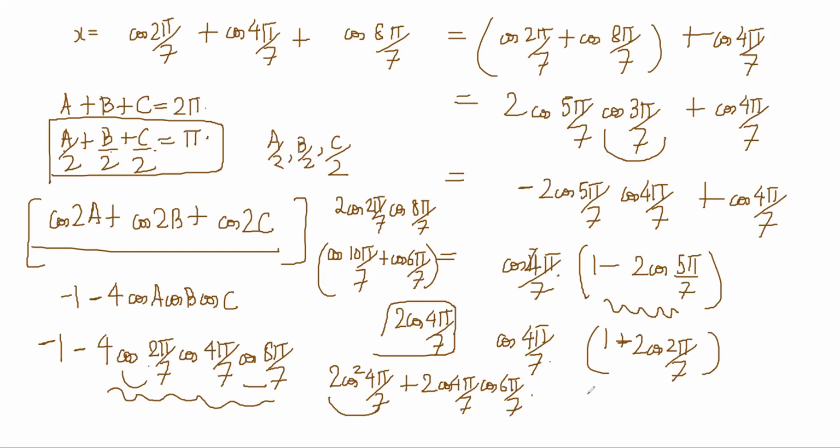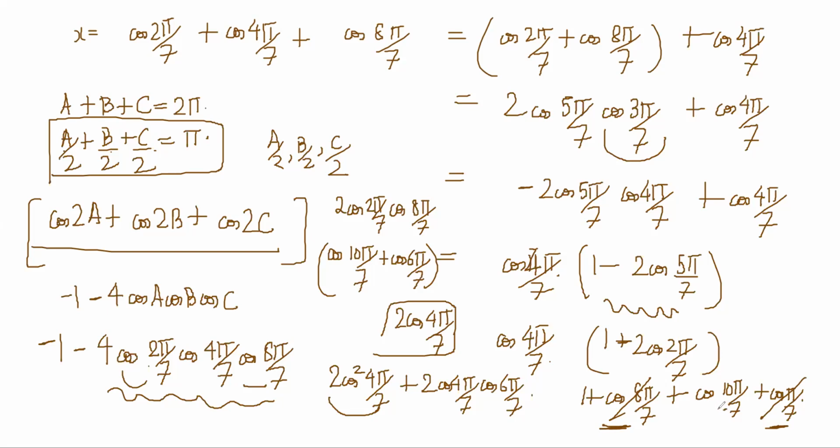And this becomes 1 plus cos 8π/7, which is 2 cos² 4π/7. And if you add, this is cos 10π/7 plus cos 6π/7, where 6π/7 is π minus π/7. This cancels, 8π/7 will cancel with this, and you will get 1 plus cos 10π/7.